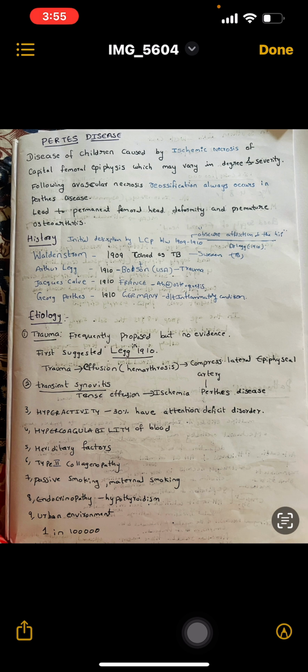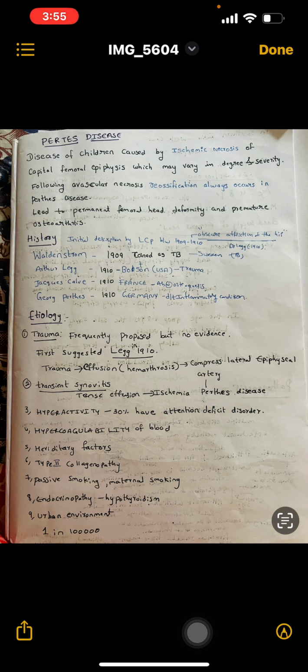There are many different forms: obstruction of the superior retinacular artery, lateral epiphyseal artery interruption, the double infarction theory, and increased blood viscosity and thrombophilia. It is a multifactorial etiology. Genetic susceptibility and environmental triggers play a role.